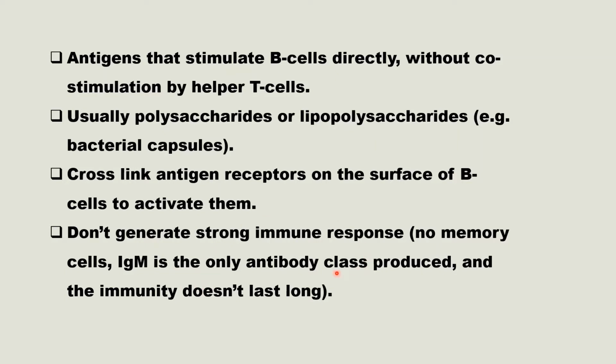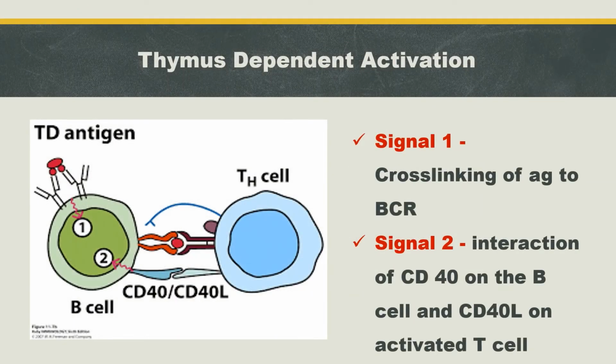Let's see thymus dependent antigen. Thymus dependent activation means activation that needs the help of T helper cells. This antigen alone is not able to activate the B cell, it needs direct interaction with T helper cells for B cell activation.